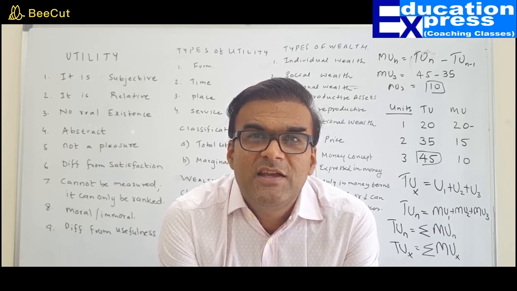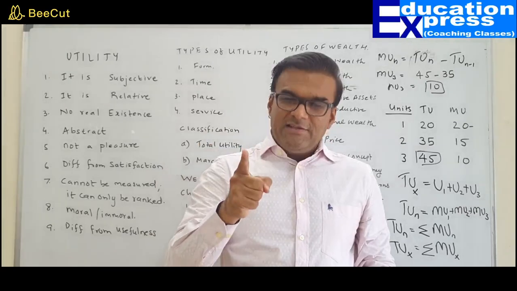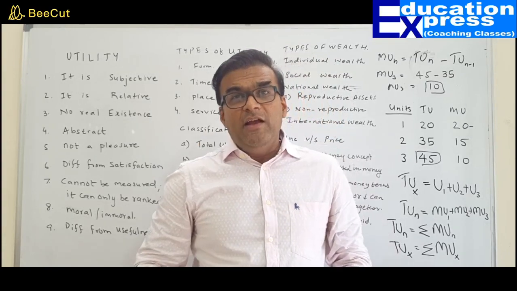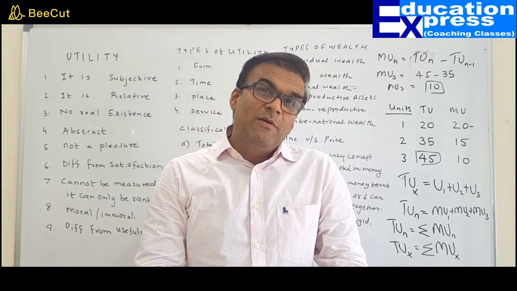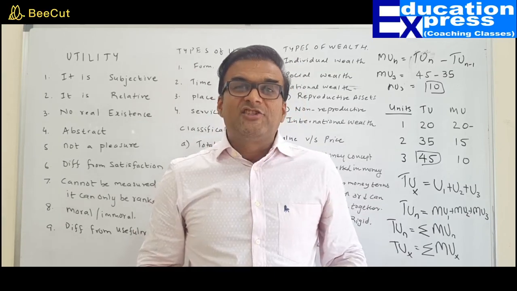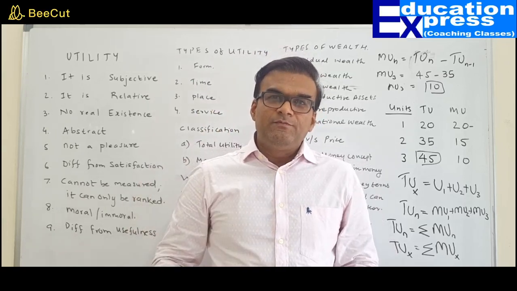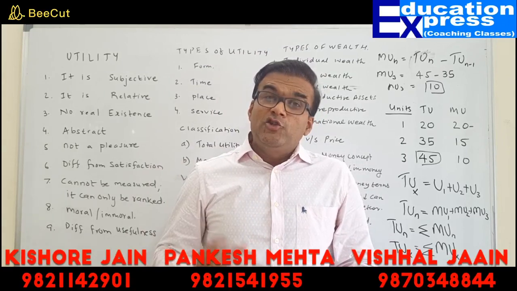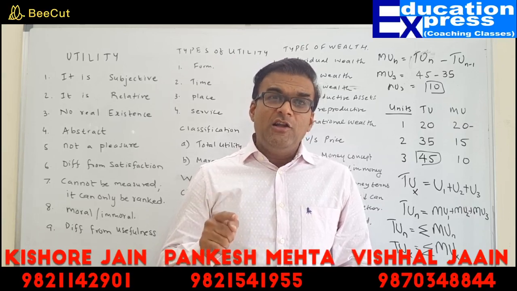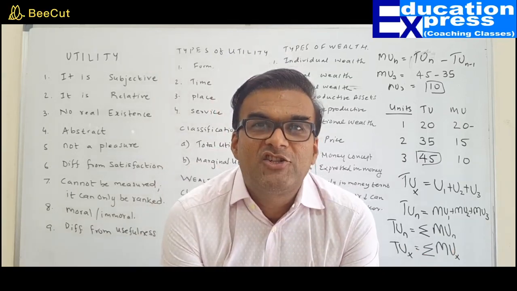And that's the reason why we say that anything to be called as a wealth must possess 4 points. Utility, yes. Scarcity, yes. Transferability, yes. That means anything to be called as a wealth should be transferable in nature. It can be sold, it can be physically transferred. And finally, the fourth one is externality. What do you mean by externality? Sure, it should be visible. It should be external. It should have a definite shape. It should be seen. It should be felt, either legally or physically. That is the meaning of the term externality.